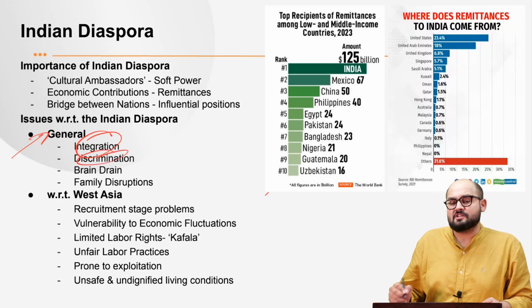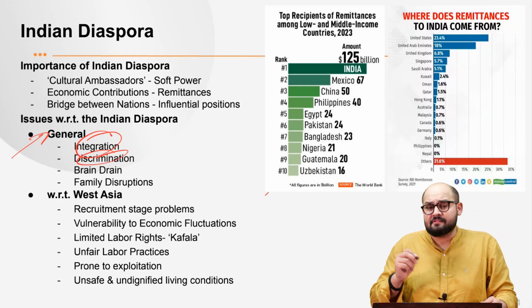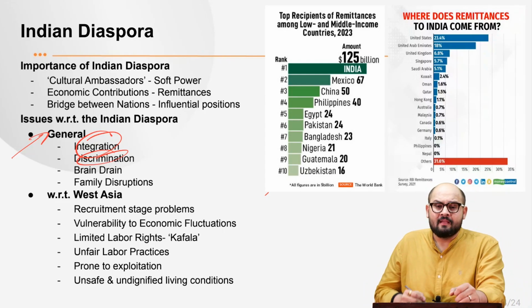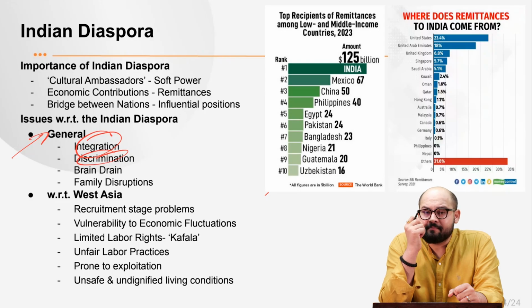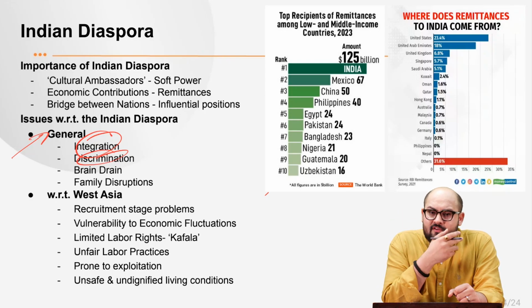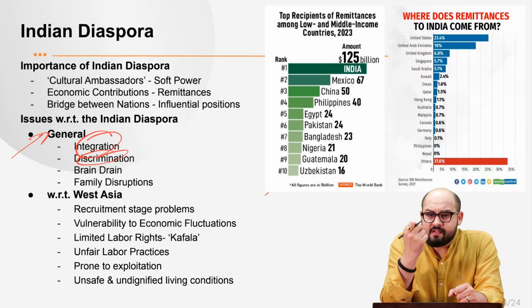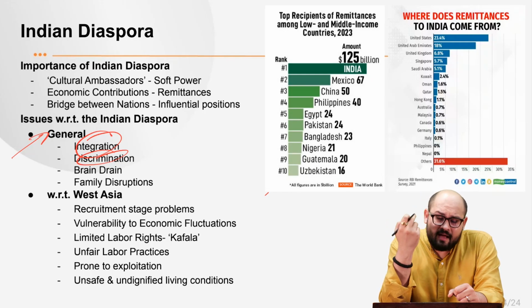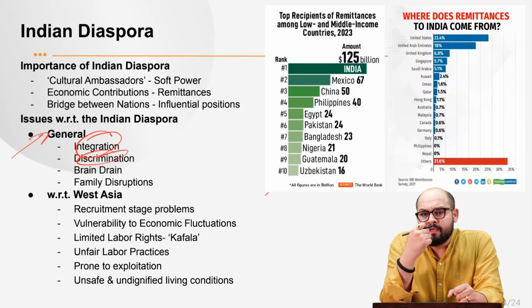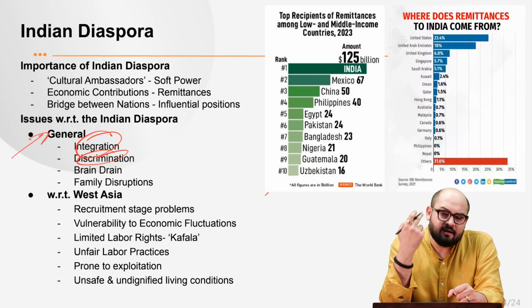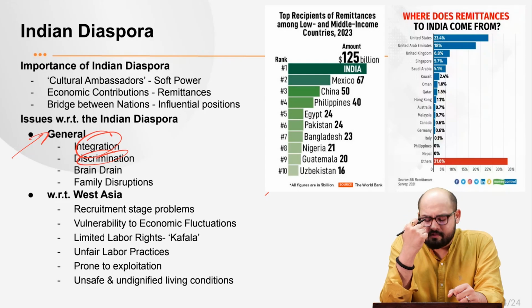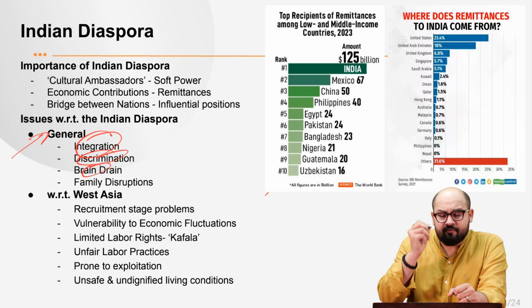Second is discrimination. There have been cases where people of Indian origin have still been discriminated against on the basis of racism and prejudices. So what we see is that there are attacks, and we have the example where people of Indian origin have been attacked in countries like Canada, Australia, or the US. Then we have the issue of brain drain.